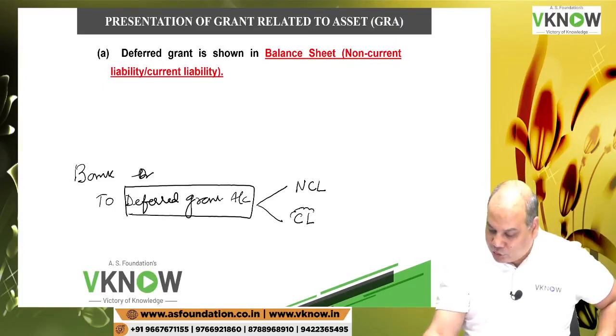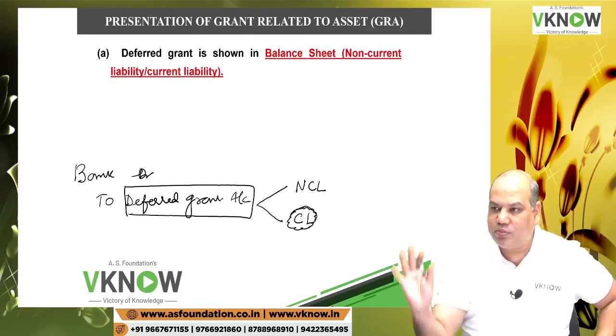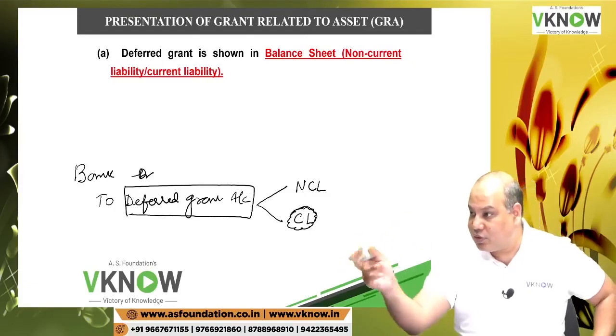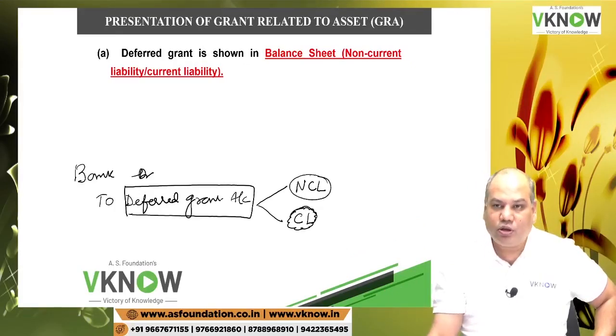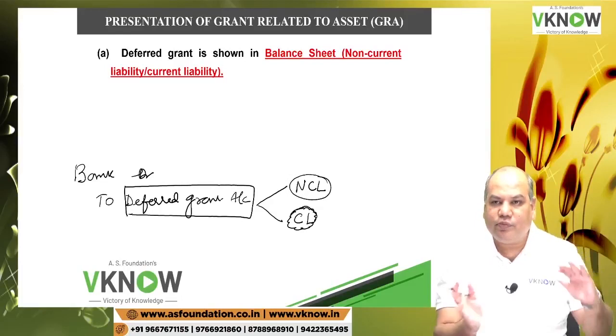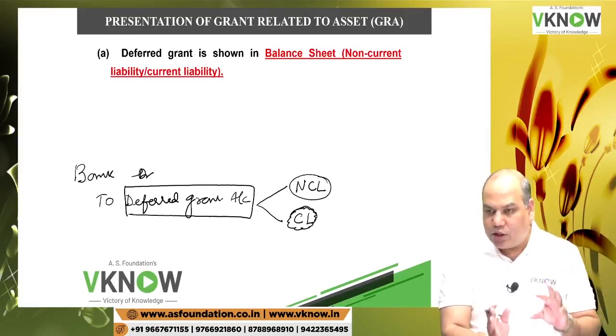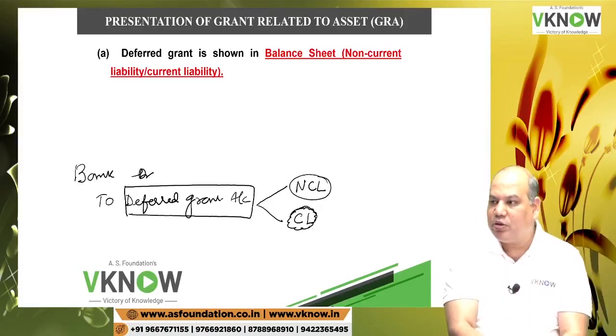That amount which you think will be transferred to P&L account in the next 12 months will be current, and others will be non-current. So check out of this total deferred grant, how much will be recognized in P&L account in the next 12 months. That portion is current, remaining is non-current.